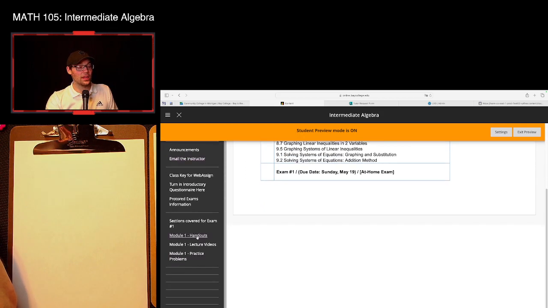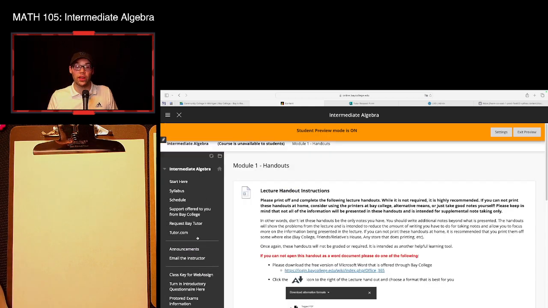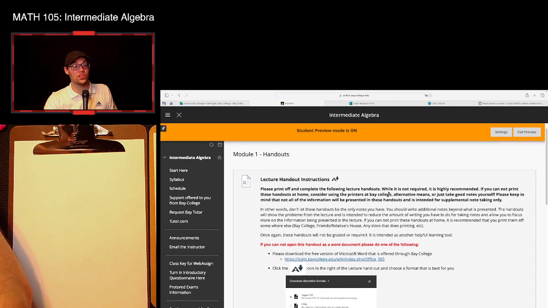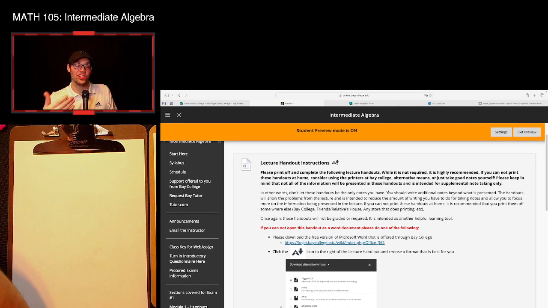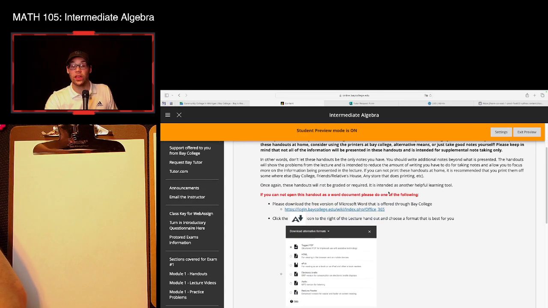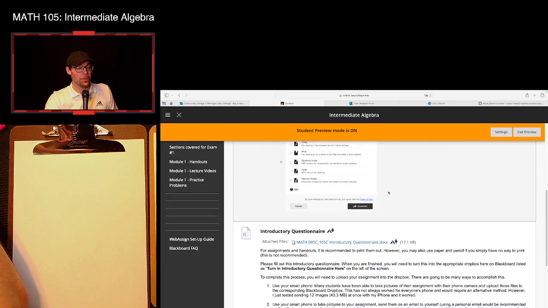Underneath this, we see Module 1 handouts. The modules just coincide with which exam it's going to be. Since we're going to be taking exam number 1, you're going to be looking under Module number 1. The first thing it tells you here is directions on how to actually use these lecture handouts and how to download them. So go ahead and make sure that you read this over.